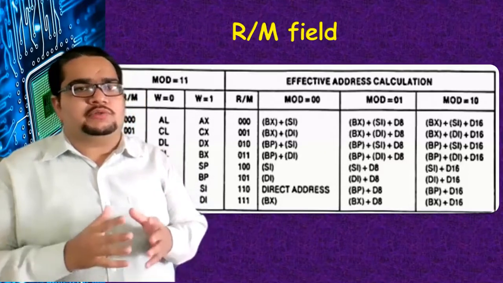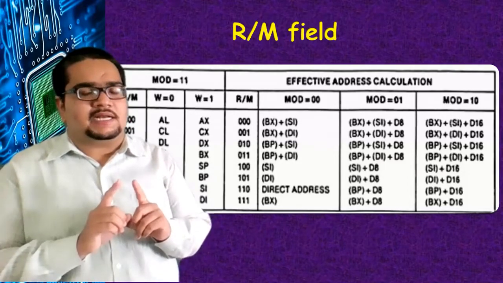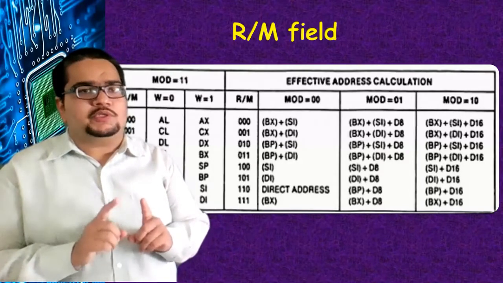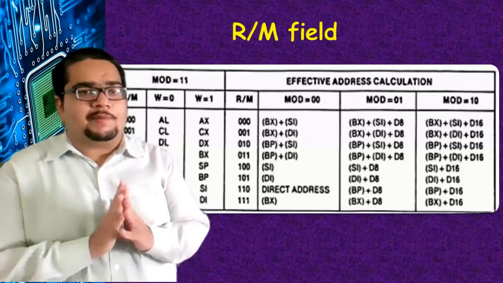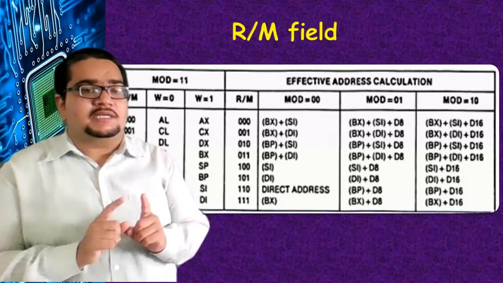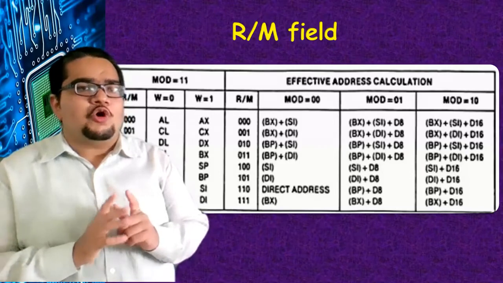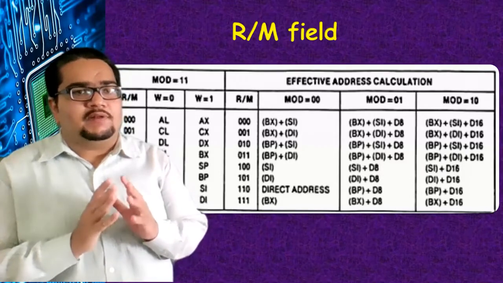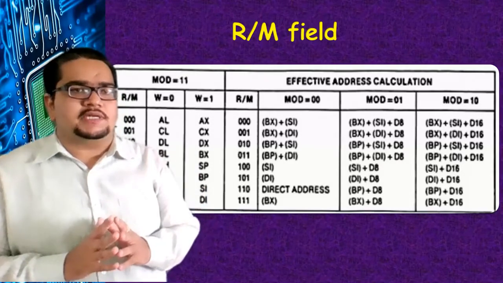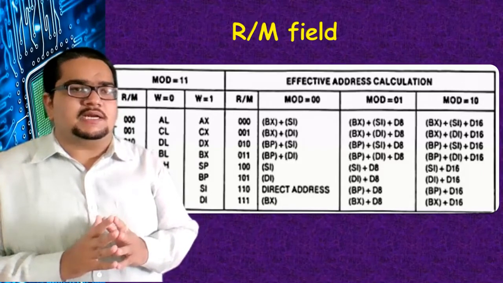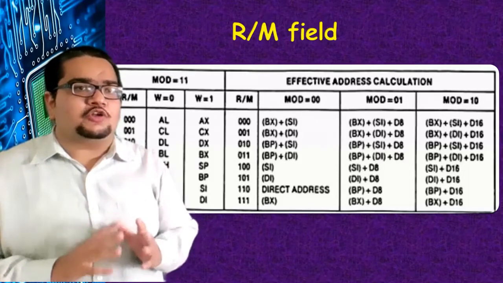Suppose I am writing some number 1, 2, 3, 4 H. When it is written without brackets around it, that number will be treated as data. And when I write 1, 2, 3, 4 H again, but this time put square brackets around it, that 1, 2, 3, 4 H will not be considered as data, but as a 16-bit displacement address. Displacement address is similar to the offset address of your data. So it will consider that 16 bits as the offset address of data and go to the corresponding memory location with the help of a segment register, and whatever data is there at that offset 1, 2, 3, 4 will be taken for the data operation.